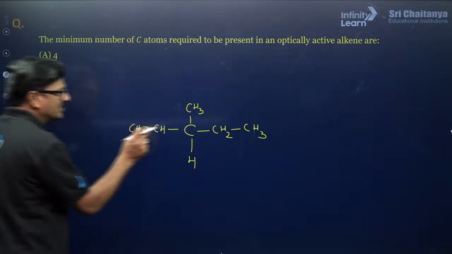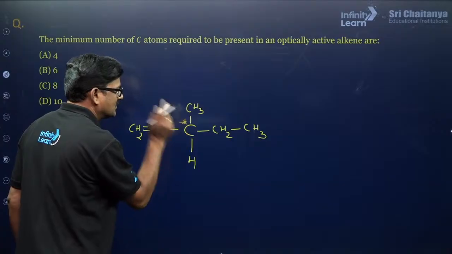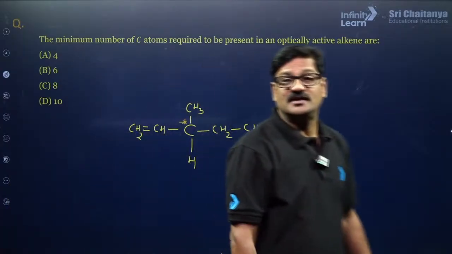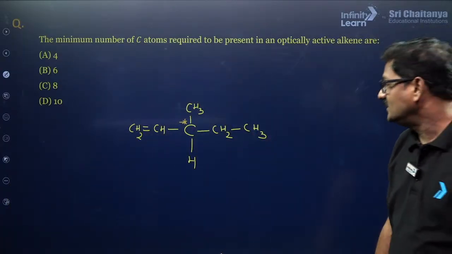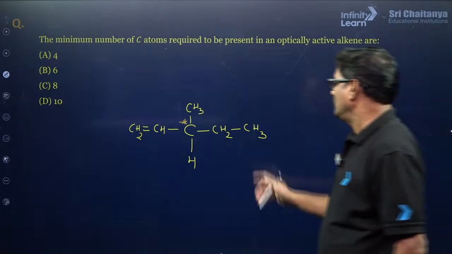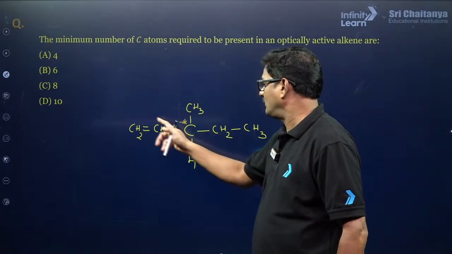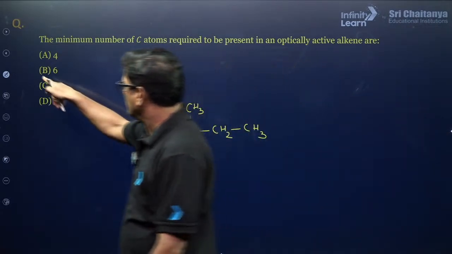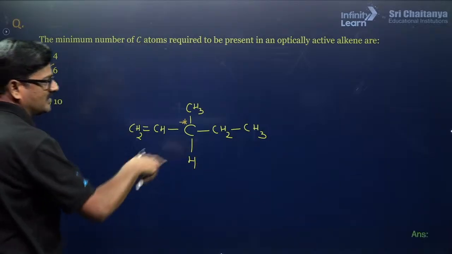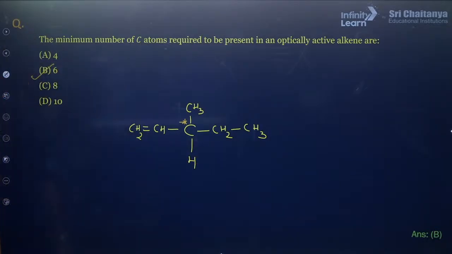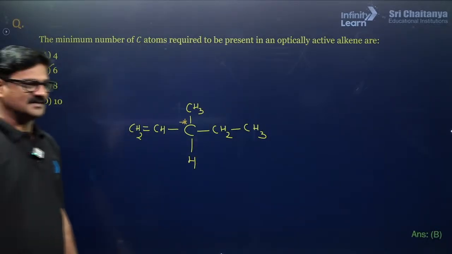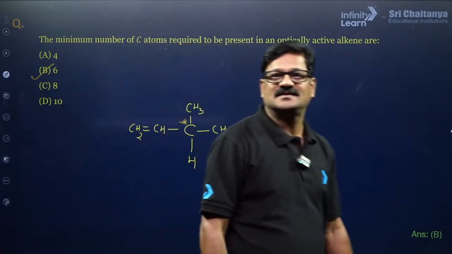You are going to be getting this. Clear? So, how many carbons are visible in that? This is an optically active compound. 1, 2, 3, 4, 5, 6. So, my answer for this question is going to be 6. Got it? Simple. It's pretty simple.